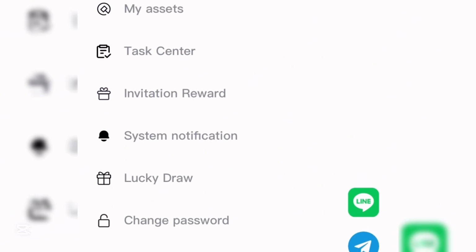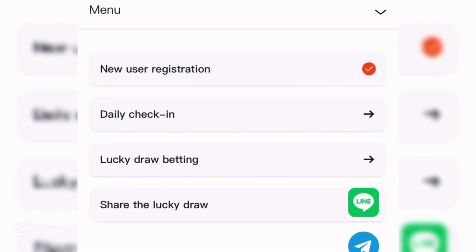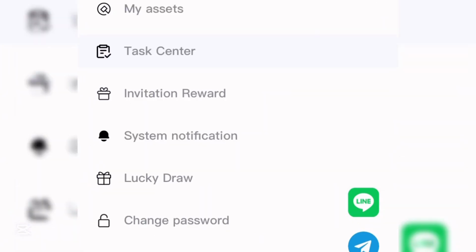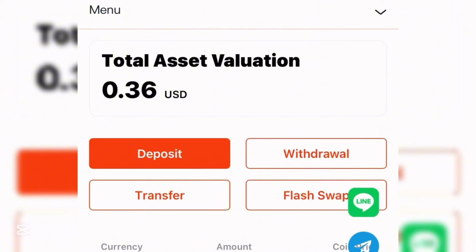Now like I said, you don't have to do much. All you have to do on this platform is invite individuals, and you keep earning every single day. Note that you must convert your gems directly to USDT before placing a withdrawal on this platform. So that is all about this platform.